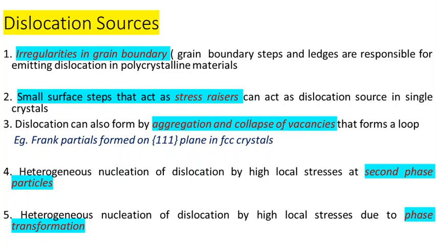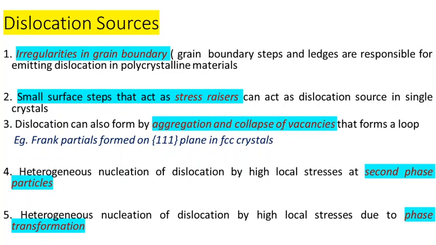Another one is the presence of vacancies. There are certain regions inside the material where a large number of vacancies are present. In normal condition, they will be distributed differently. Under certain stress or certain conditions, these vacancies may come together and collapse to form a larger vacancy. They can also act as the origin of dislocation.